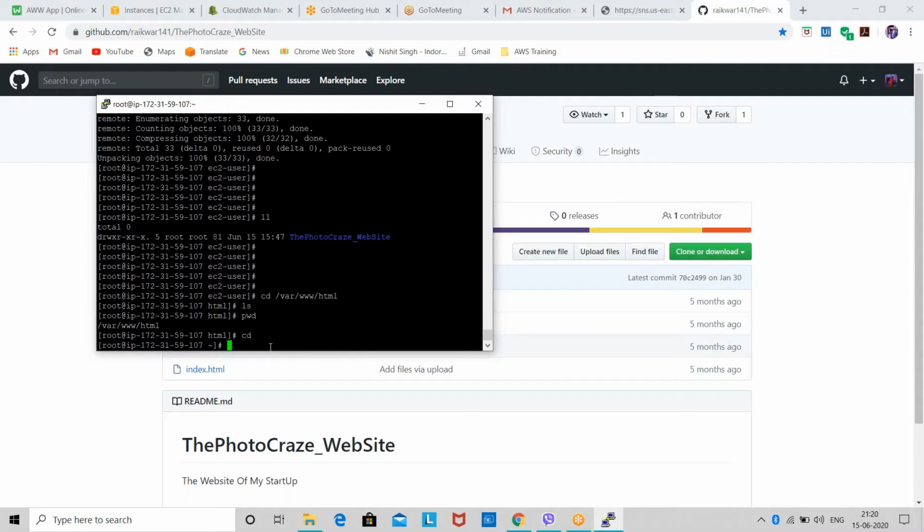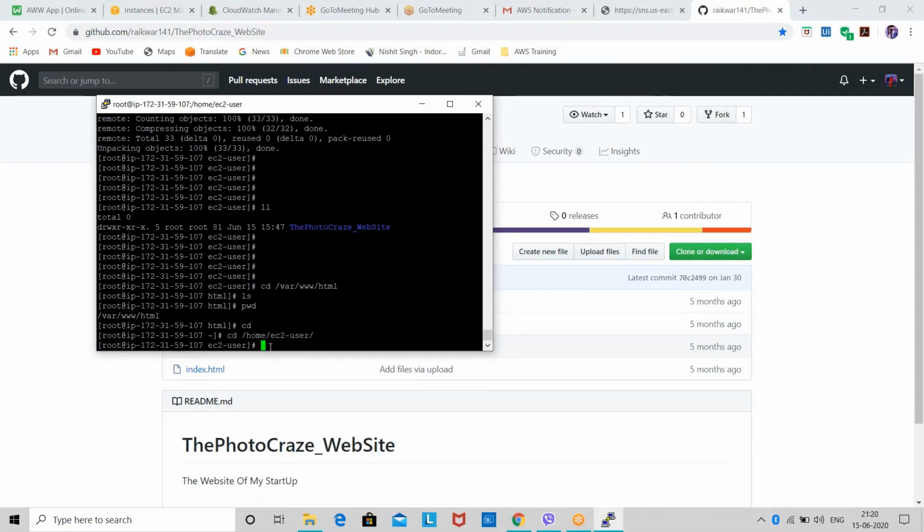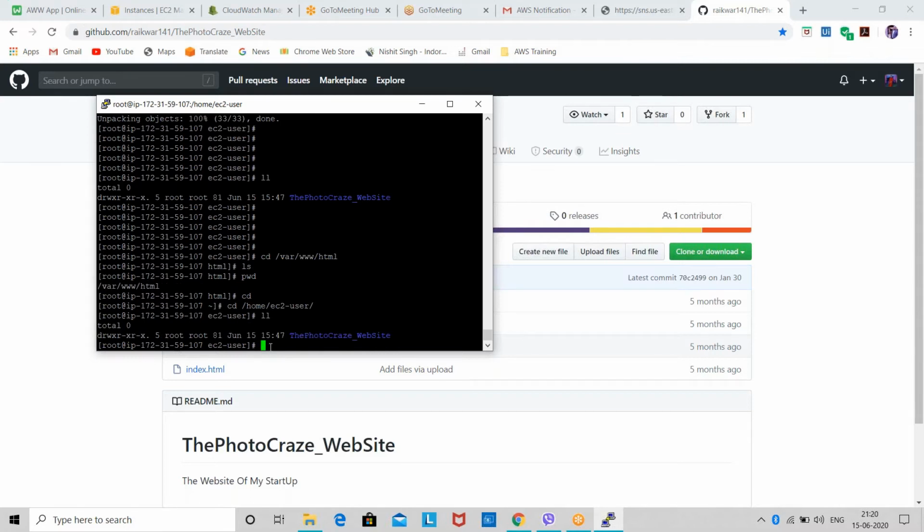Now I am in the directory where I have cloned the data. I have cloned the data in EC2 user. EC2 user is my user. So now I am in the directory. Okay, I'll tell you.